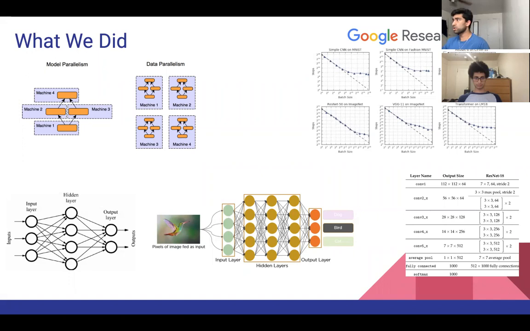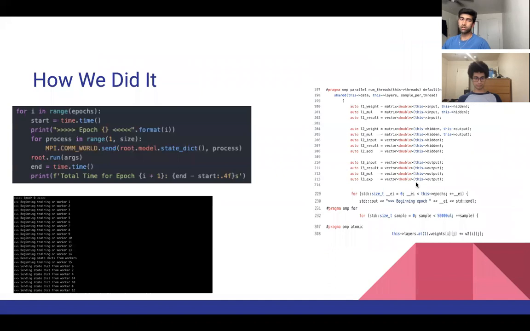Specifically, we used a simple feed-forward network, a more complicated but still basic CNN, and a much more complicated CNN known as ResNet as our three models. And we incorporated message passing and shared memory in both Python and C++. So first, we're going to talk about how we did this in Python.